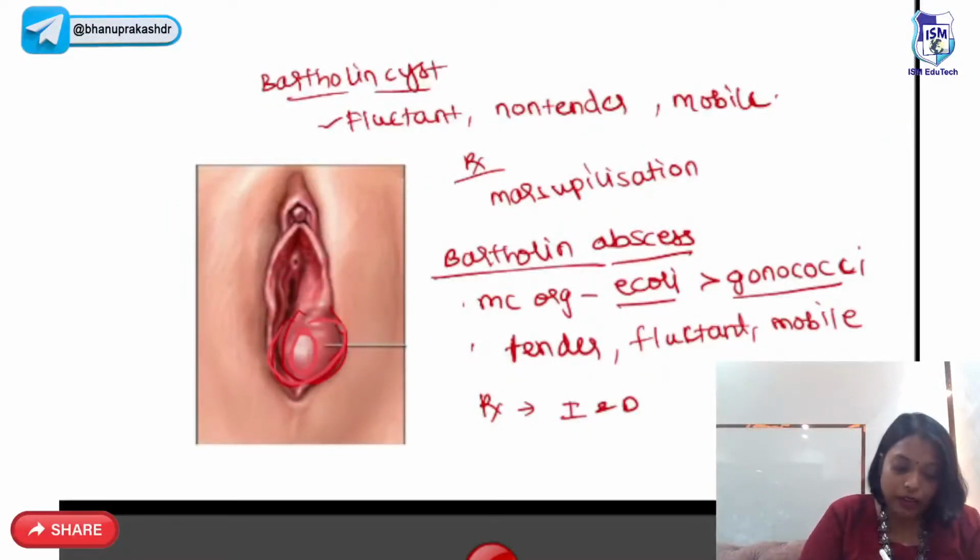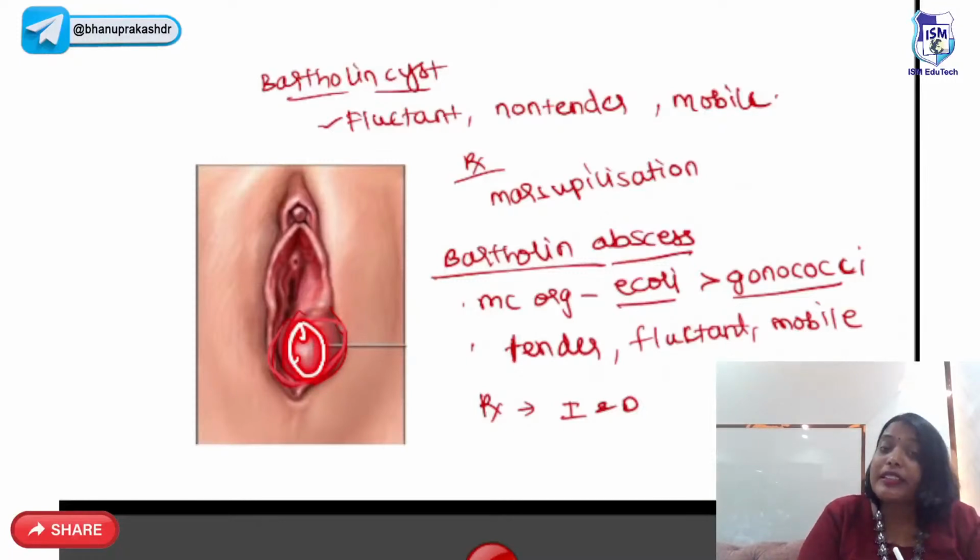So this is the Bartholin cyst. Bartholin cyst is fluctuant, non-tender and mobile. You can do marsupialization if you have a recurrent Bartholin cyst. Recurrent Bartholin cyst treatment will be marsupialization, that is, you make an elliptical incision on this cyst, drain out the contents and keep it open instead of closing it, so that there won't be any chance of recurrence.